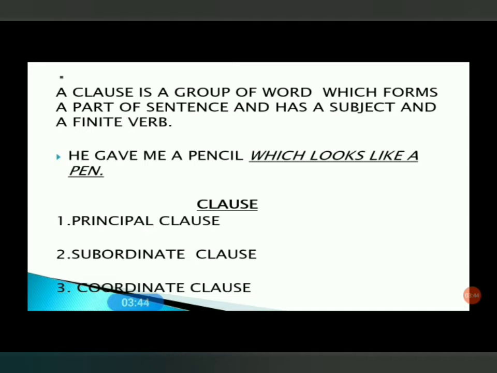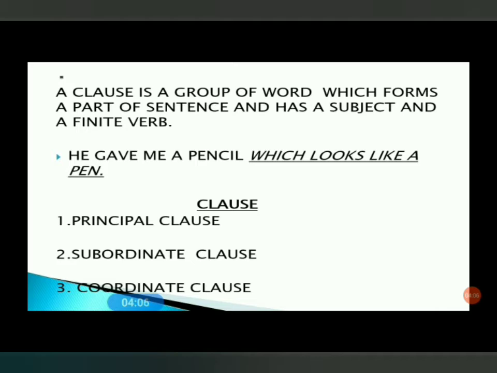So we can clearly see this sentence has two subjects and two predicates. It means the number of subjects and predicates determines the number of clauses. So this sentence is made up of two clauses.